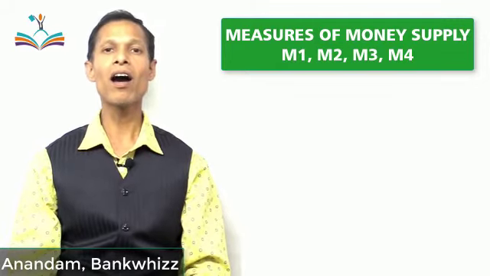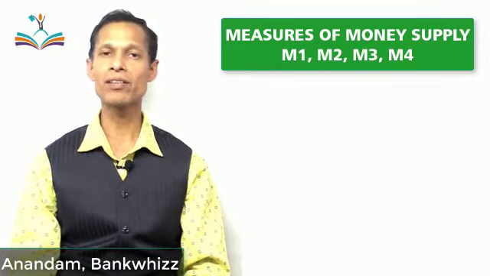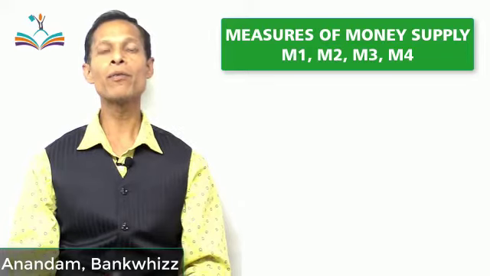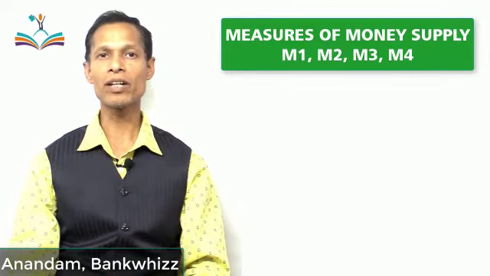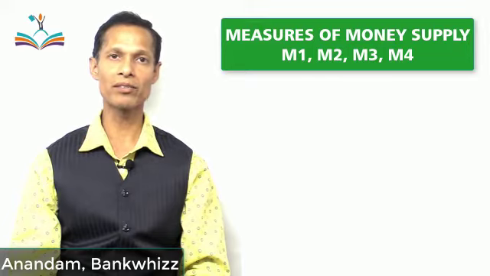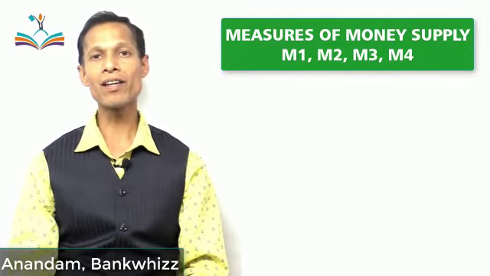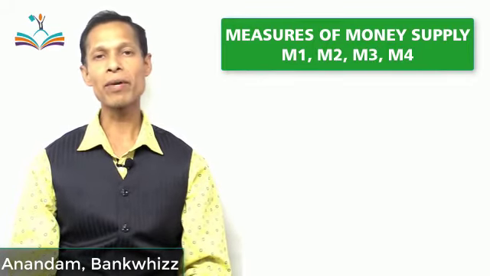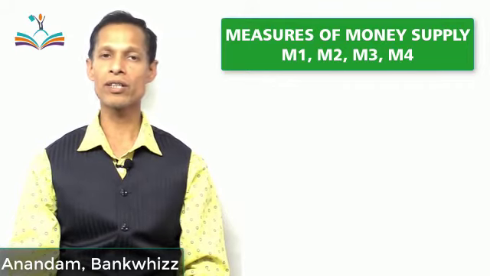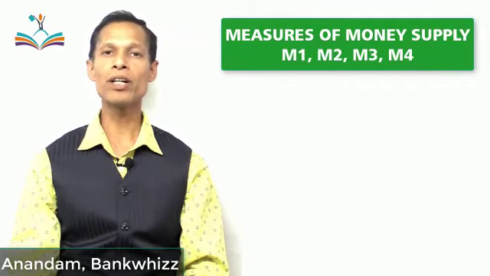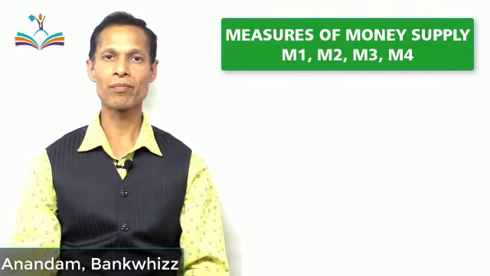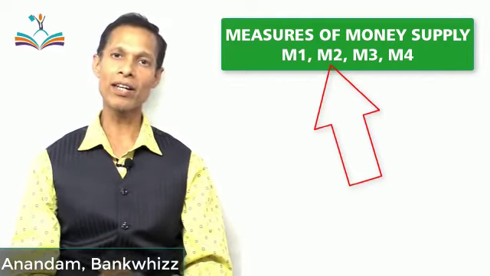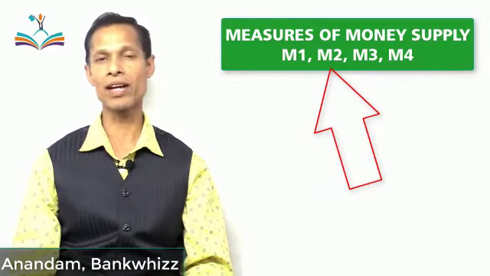Now, the question arises, how can a country measure the supply of money in its geographical area? Friend, we know that it is the central bank of any country that has the record of supply of money. In India, the RBI, that is Reserve Bank of India, calculates the supply of money in the country. This apex organization has developed 4 alternative measures to calculate the money supply in the country. These 4 measures are labeled as M1, M2, M3 and M4. The term M here stands for money.